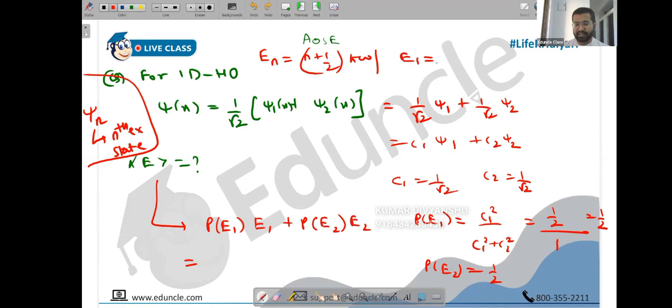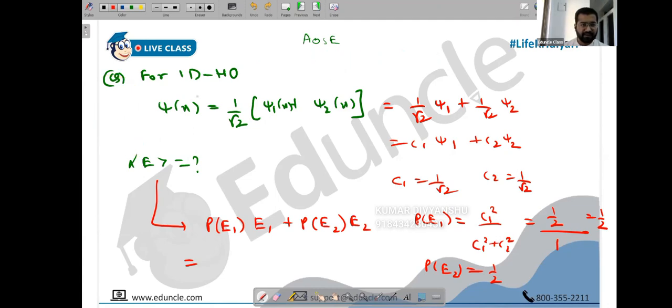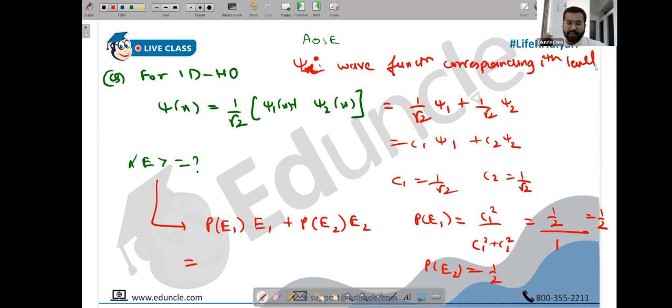Or I can make it complicated. I want to make it complicated. First, copy this, and let me give you that. Let's say psi n is the wave function corresponding to the nth level. That's better, a bit more complicated. So write it as psi i: psi i is the wave function corresponding to the ith level. That's what you do. I'm purposely making it complicated. First, please copy this. Take your time. Probability is half of that. I hope it's understood. You can always tell me to repeat the explanation.